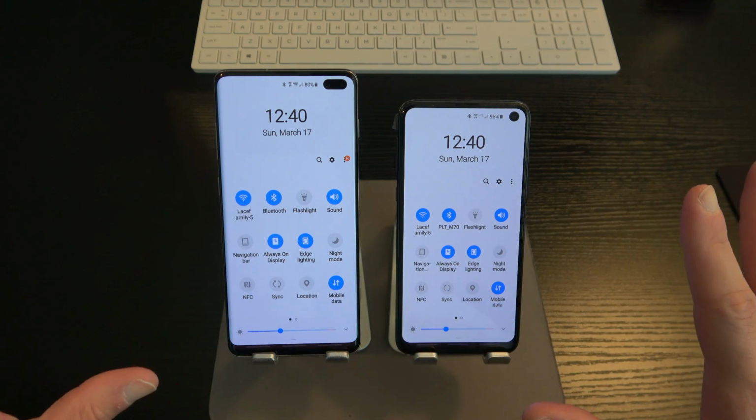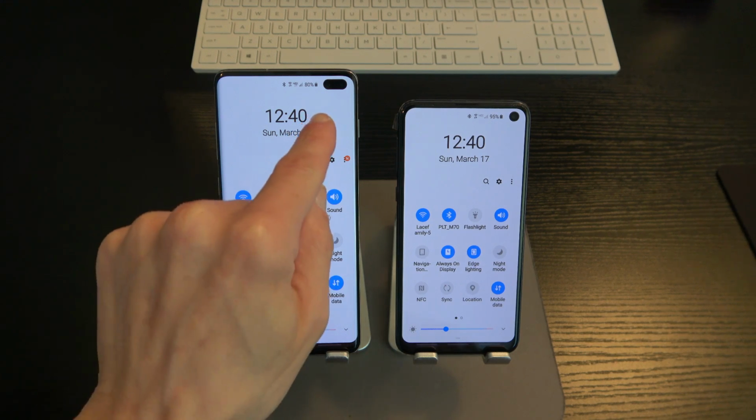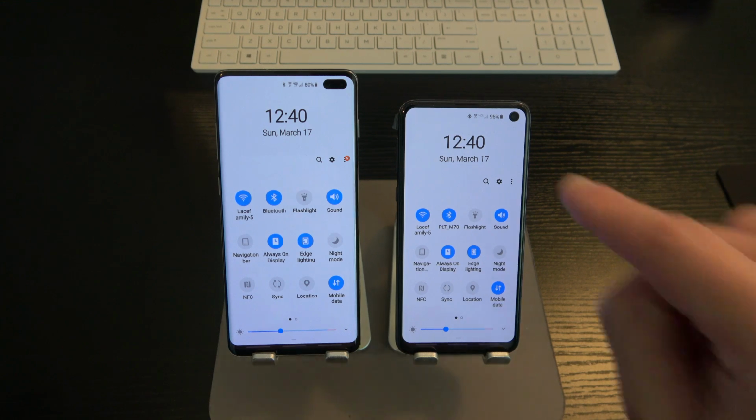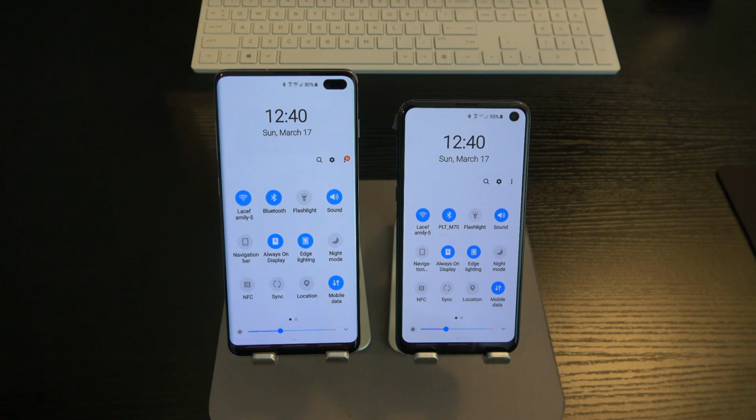Now, don't get this confused, ladies and gentlemen. Okay, the secondary lens on the S10 Plus is an 8 megapixel depth sensor. We do not have that 8 megapixel depth sensor on the S10 or the S10e, but the primary front-facing camera is a 10 megapixel sensor. That is the same across all 3 of the devices. Okay, so picture quality as far as selfies and everything like that is going to be standard across the board with either one of these devices, so it does not matter.